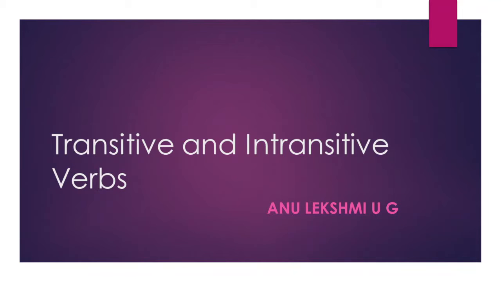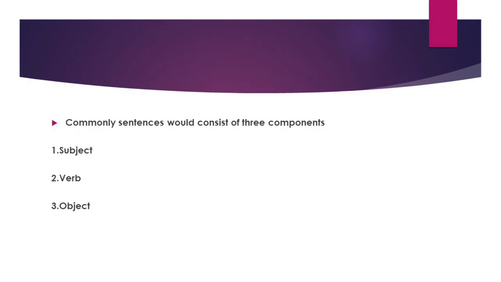Hello all. In today's class, we are going to discuss transitive and intransitive verbs. As you all know, commonly sentences would consist of three components. First one subject, second one verb, and third one object. In any sentences, we expect a subject to be there, a verb to be there, and an object to be there.